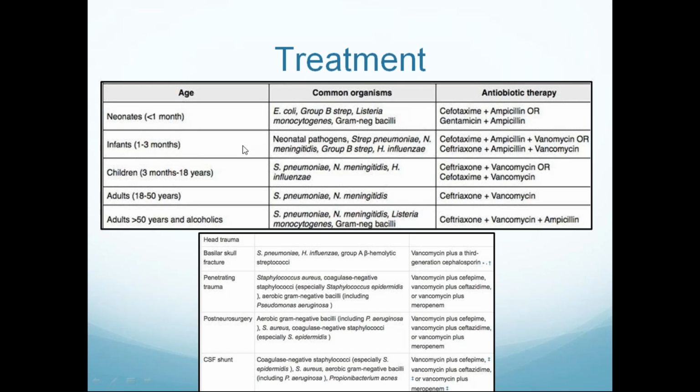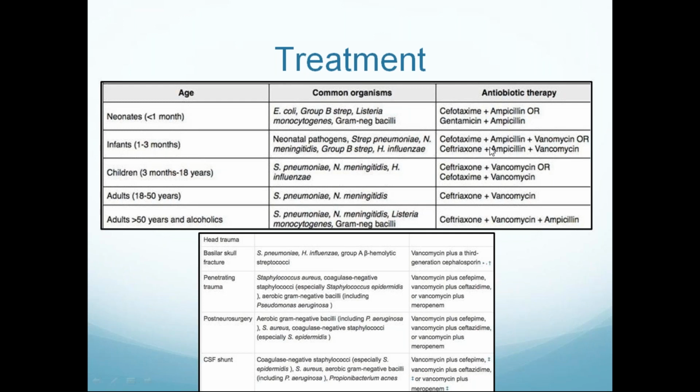For babies less than 1 month, adults more than 50 years, and immunocompromised patients, we have to add ampicillin. Ampicillin is against Listeria monocytogenes, because Listeria monocytogenes is common in persons deficient in cell-mediated immunity. This cell-mediated immunity is less in neonates and adults more than 50 years. That's why we have to add ampicillin to cover Listeria monocytogenes.